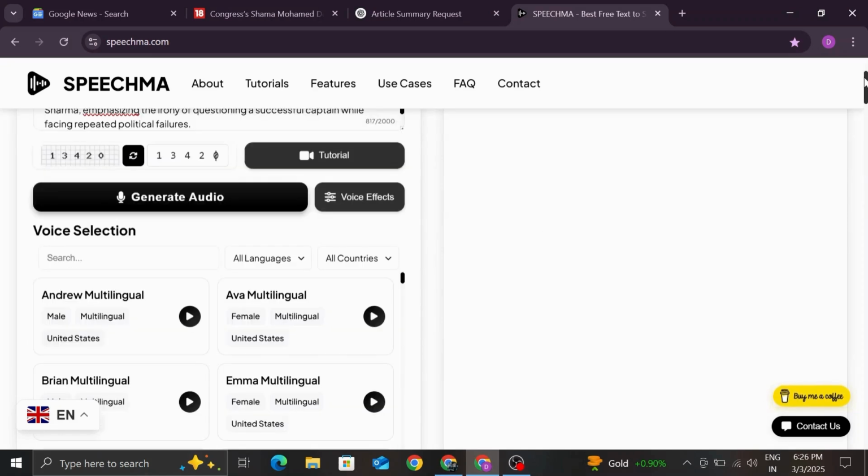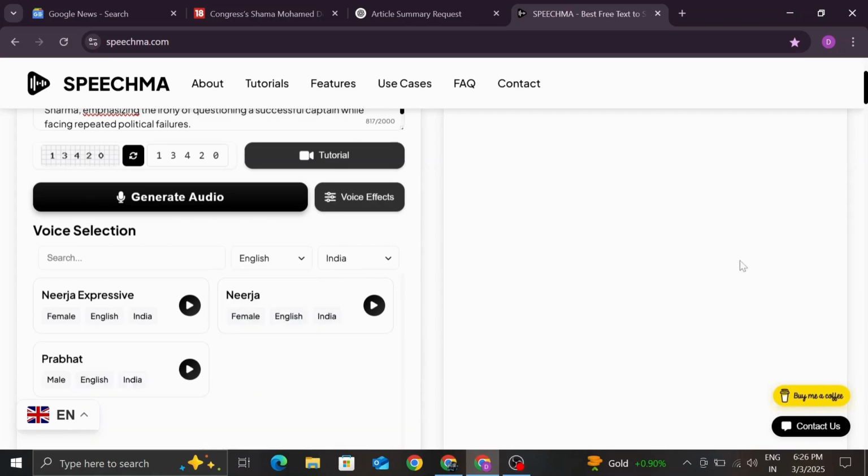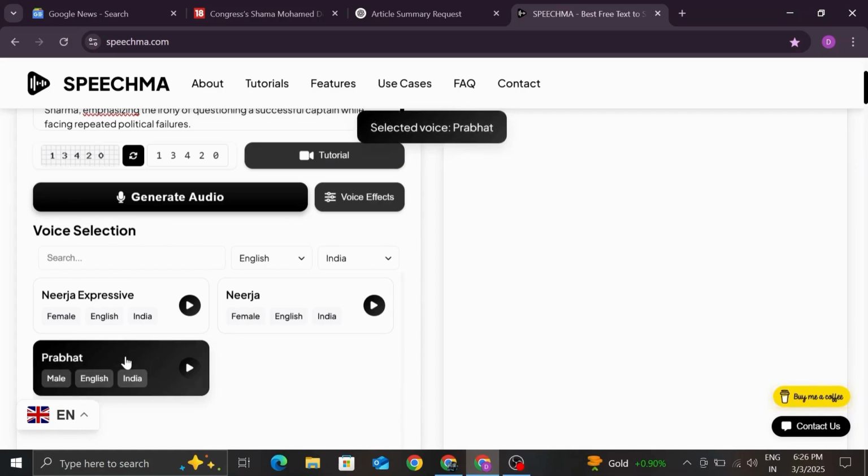Choose what language you want and what accent you want by selecting language and countries. I am selecting India as a country and English as a language. I am selecting this AI generator. After selecting, click generate audio.